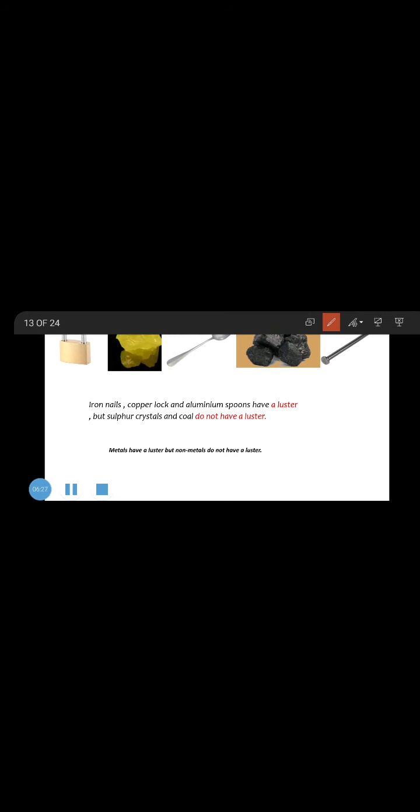In front of you there are different pictures of different matters or different objects. I want to identify which one of them is shiny and which is not shiny. Copper wire, what about copper wire? Is it shiny or not? Yes, it is shiny. What about crystals made from sulfur? It is shiny also. The spoon is also shiny. The coal is not shiny.